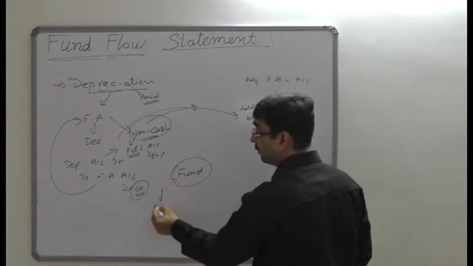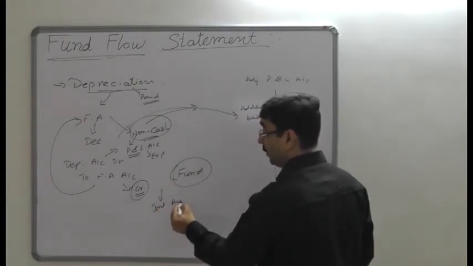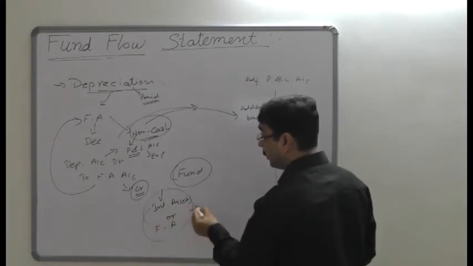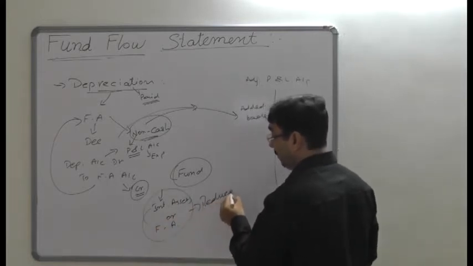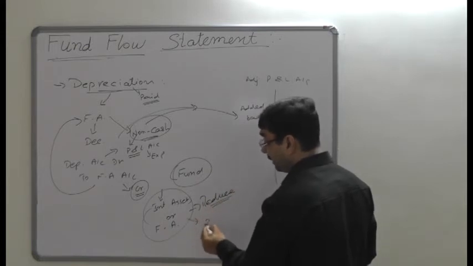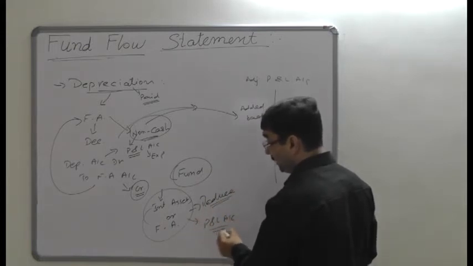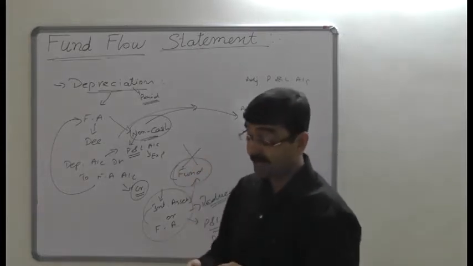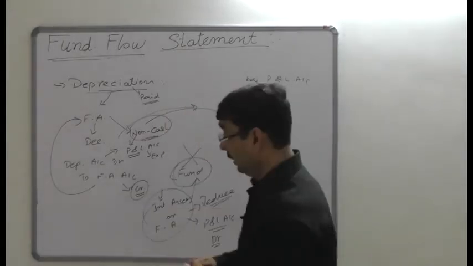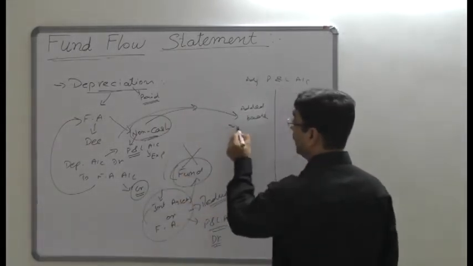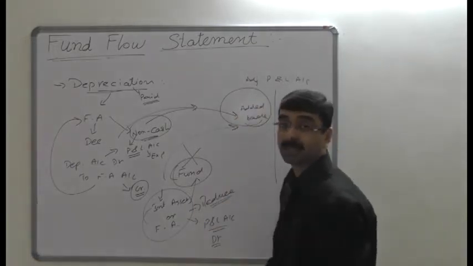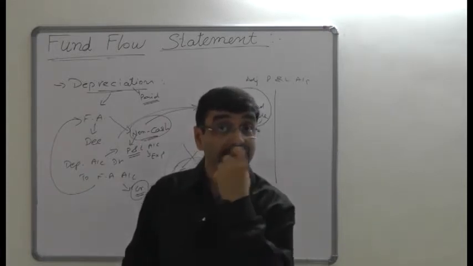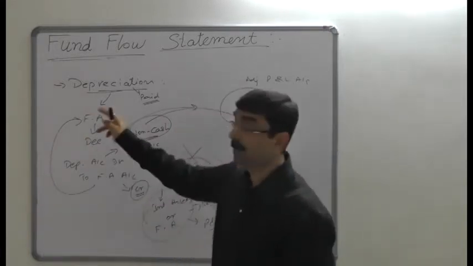Definitely, whenever you write off these intangible assets or fictitious assets, these assets are going to reduce. Definitely it's reduced, but this reduction would be recorded on the debit side of the profit and loss account, and it never affects the fund. Since it is not affected to the fund, again it is to be recorded in the adjusted profit and loss account and added back to the profit. It would be treated the same way as depreciation.